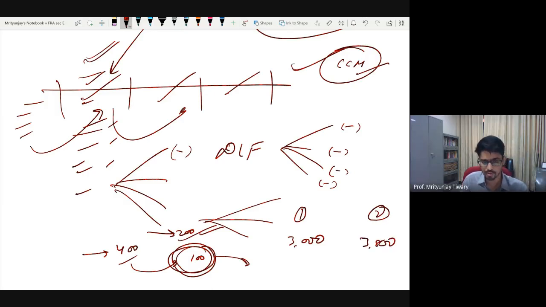Let's say this is how you found the numbers based on the completed contract method. If you adopt percentage of completion, this number is not going to be much different. Let's say instead of 3,000 it is 3,150 crore rupees, and instead of 3,800 it is 3,750 crore rupees. Because the number of projects is so large, this difference is not going to be very meaningful.